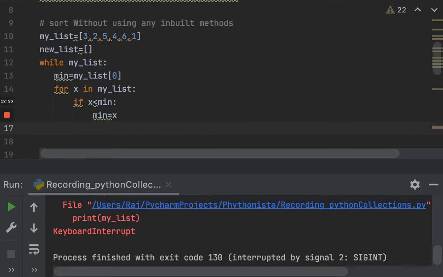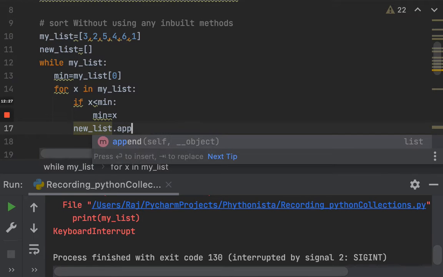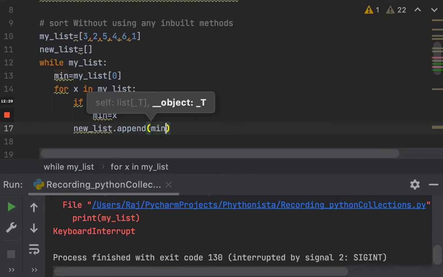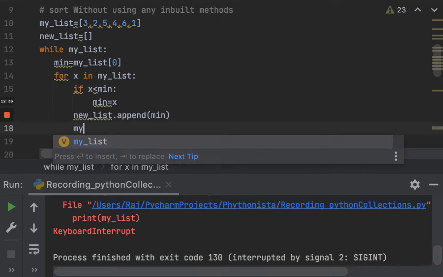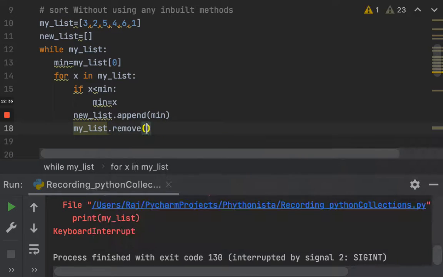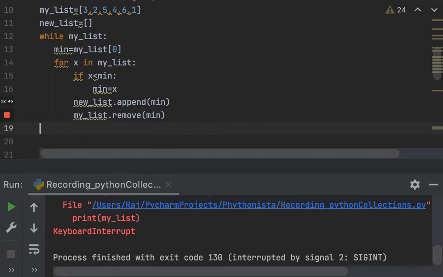Let's see how we would do it. To the new list, I'm appending the minimum values. Also, from my list, I'm removing, by using the remove method, all the minimum elements. So our final result should be, in the new list, an ascending order of 1, 2, 3, and my list should have all the elements removed.